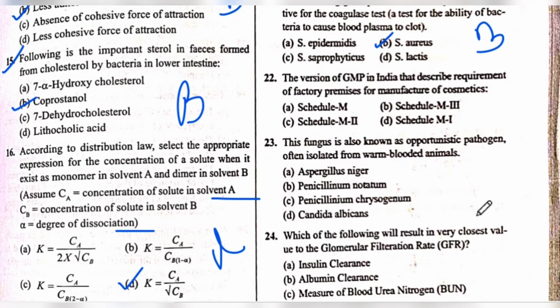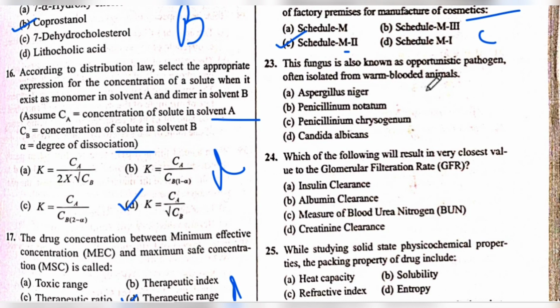The version of GMP in India that describe requirement of a factory premises for the manufacturing of cosmetics. The answer is C, schedule M2. The answer is C. Okay. Next is 23 question number.